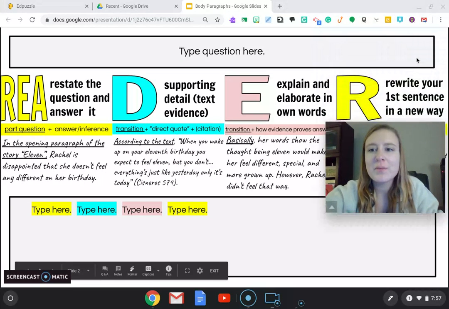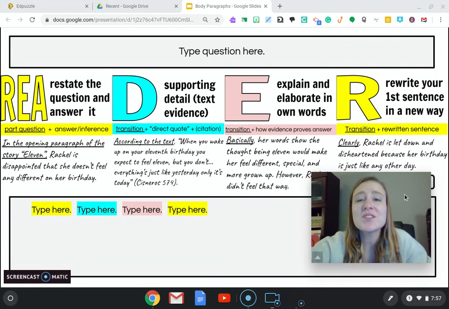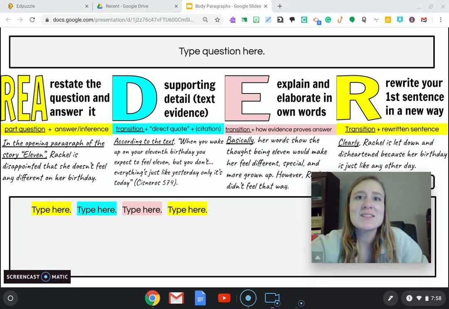All right, so the body paragraphs of your essay are really just REA paragraphs, and you have already written a few of these this year. So just a quick refresher, the REA is restating the question and answering it. Here the question is just, what is one of your reasons? So each reason is going to be its own paragraph.